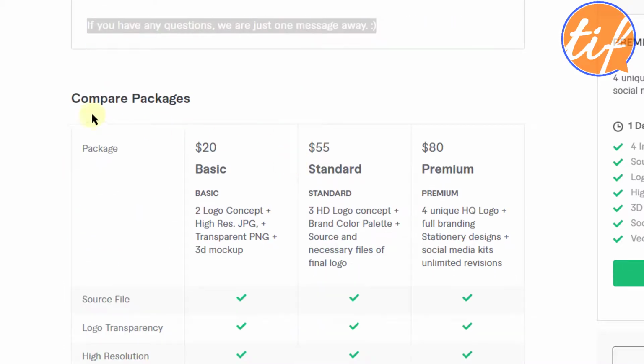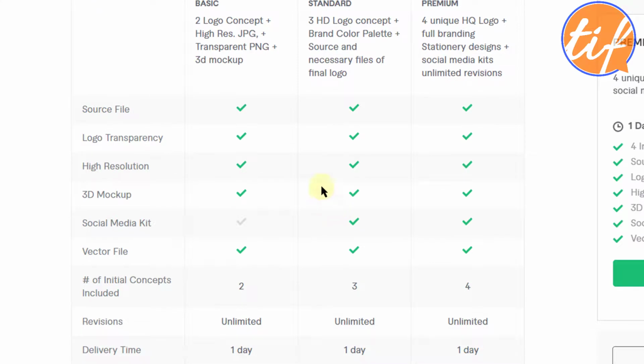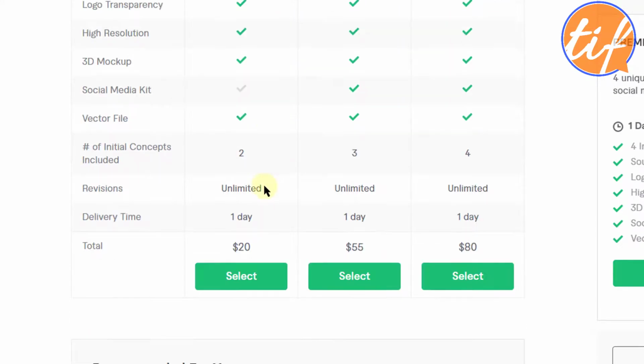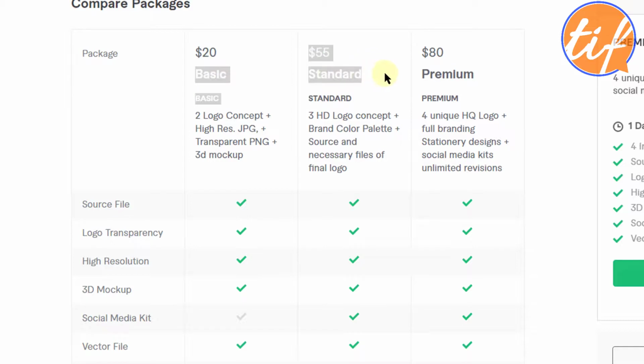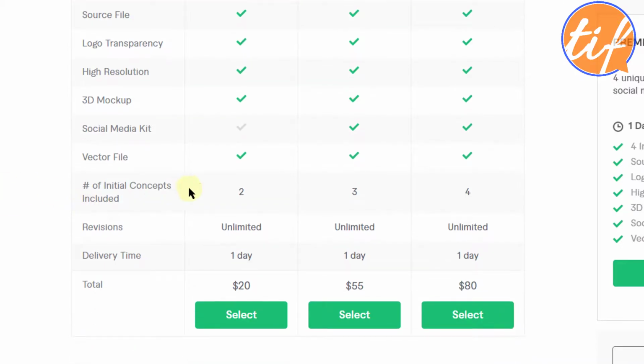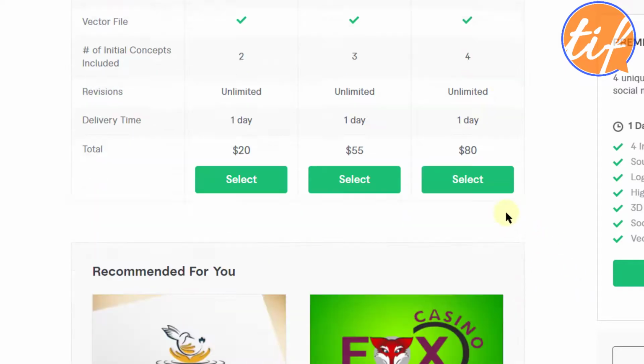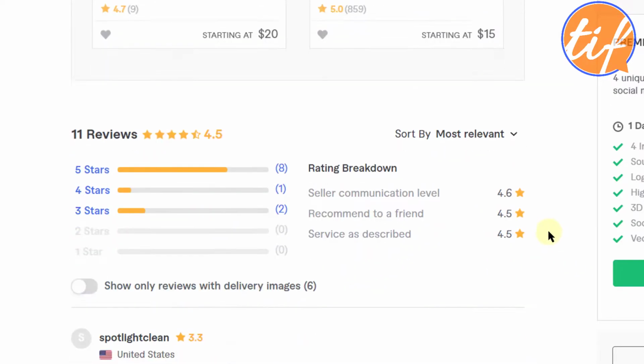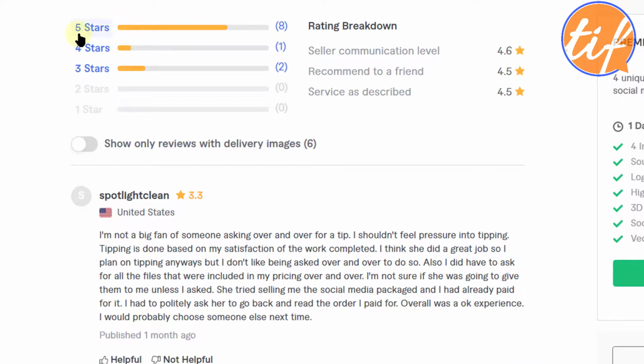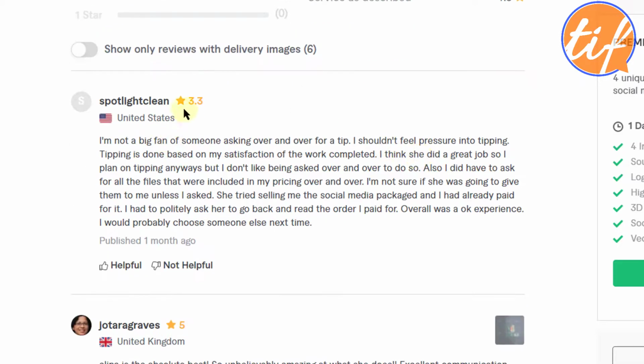So packages we have already seen. We have compared the packages. This is okay. We've seen all these things, but be a little creative on the naming of the packages. I love creative names. The previous gig had very, very creative names. So number of initial concepts 2, 3, 4. We have already seen these things. Revisions says unlimited. I don't like that. Then 11 reviews, 5-star reviews, 4-star reviews. We have only 1 and 2 3-star reviews. So 3.3 reviews. I'm not a big fan of someone asking over and over for a tip.